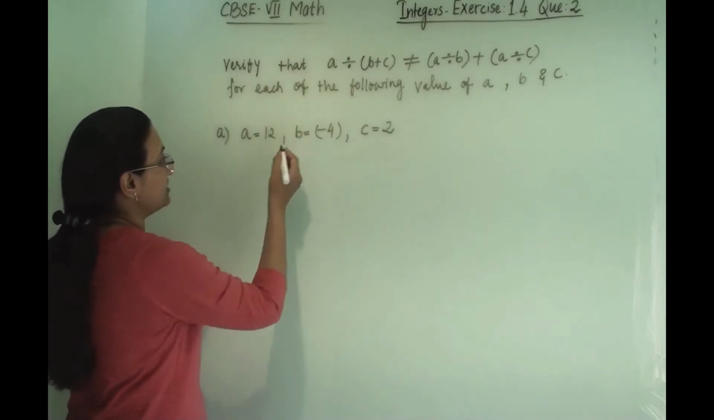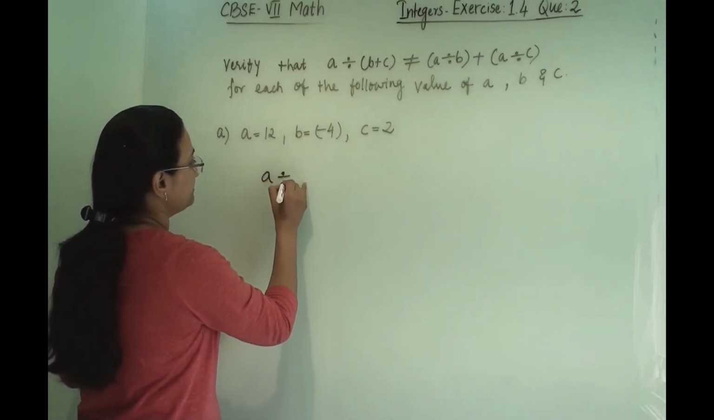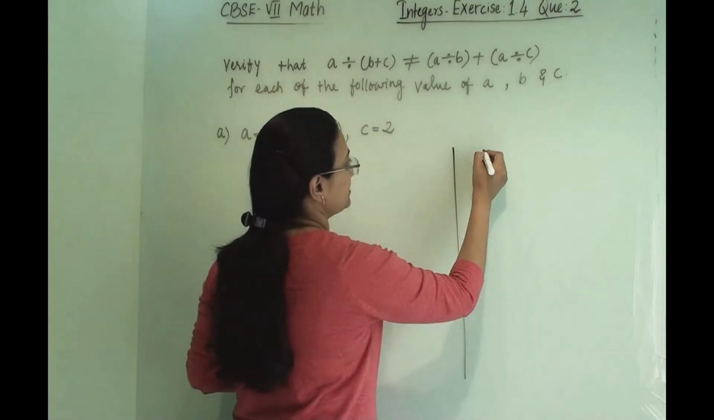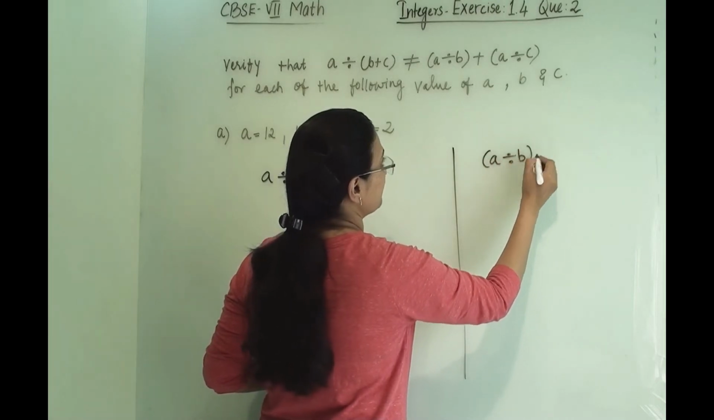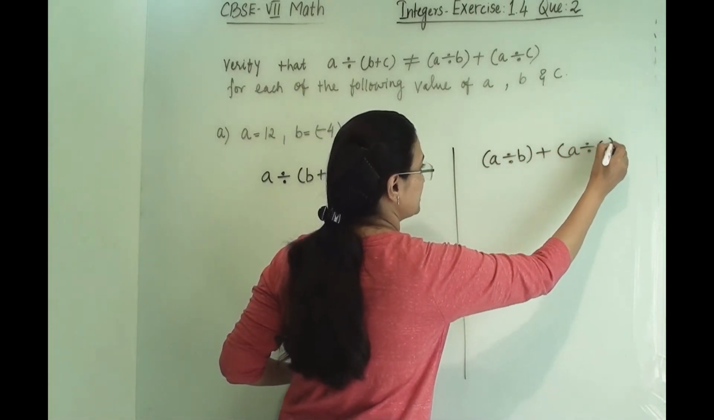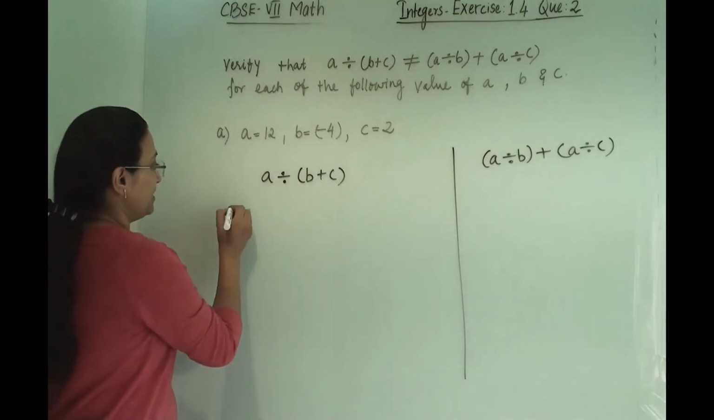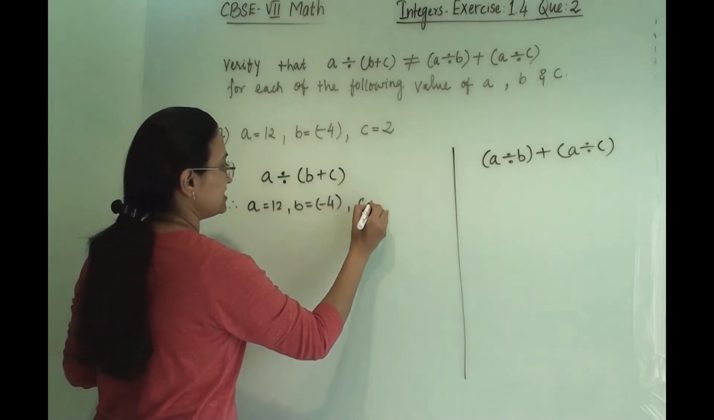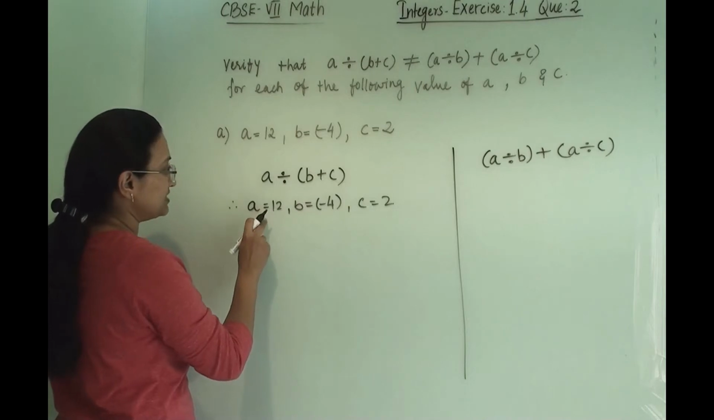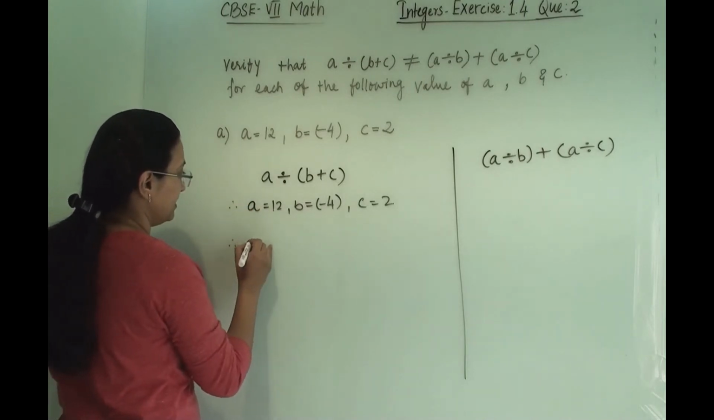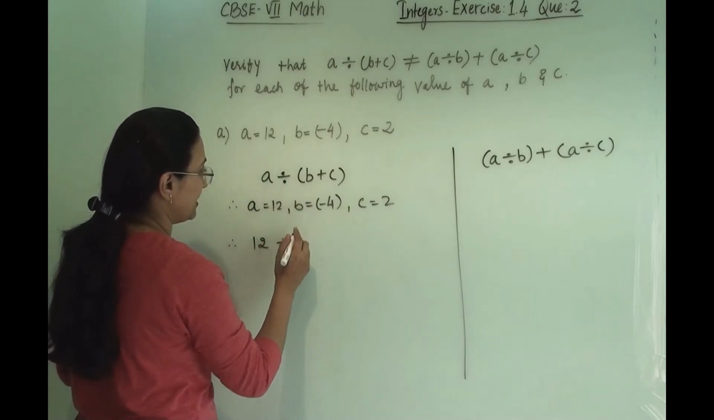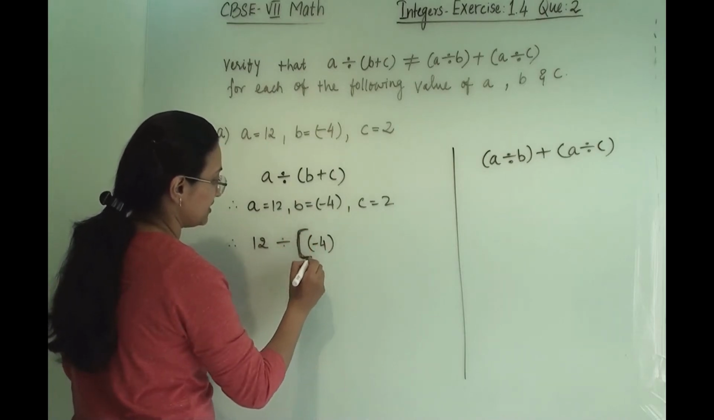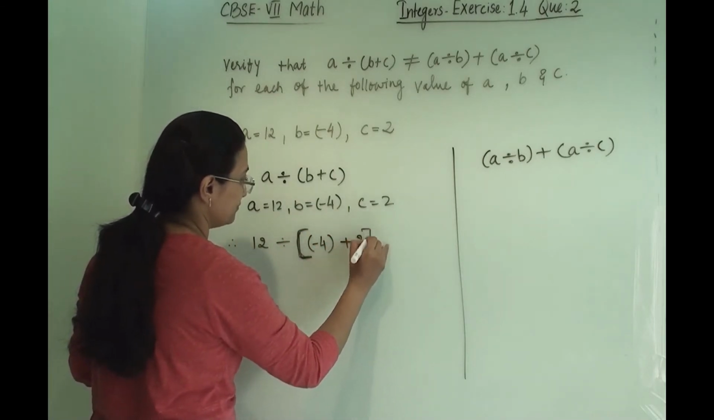So let us first write this term, a divided by b plus c, and here we will write the right hand side term, a divided by b plus a divided by c. Now let us first solve this. So here we are putting a equals 12, b equals minus 4 and c equals 2. So when we keep these values into this, we will get 12 divided by, b is minus 4, so minus 4, I am making this a square bracket, then plus 2.